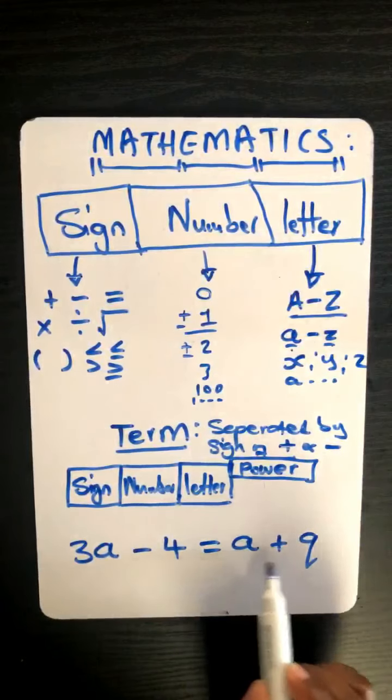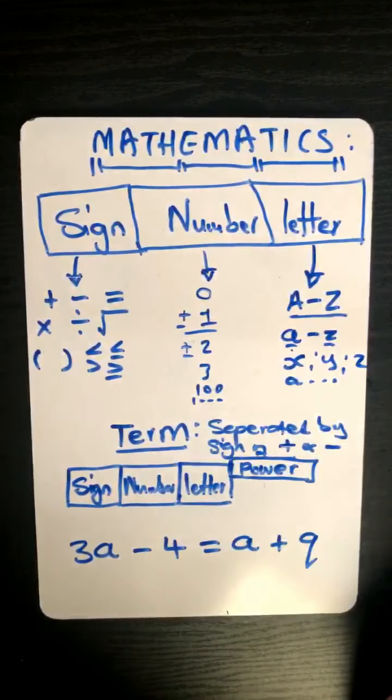So do the same for these two. No sign, so it is positive. Number 1, letter a, power positive 1. Sign plus, number 1, power 1. Plus, number 1, letter q, power is 1.